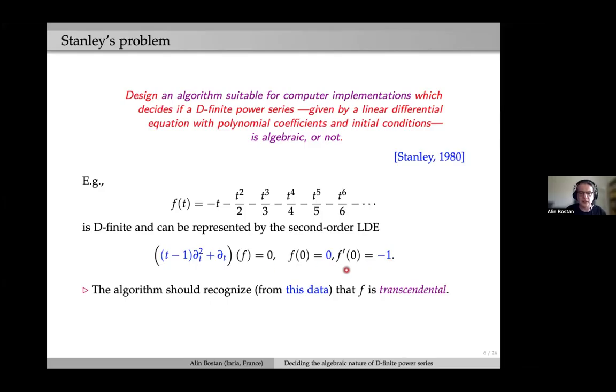And this data is sufficient to represent our object. So from this, the algorithm should recognize that f is transcendental. Recognize means here prove.